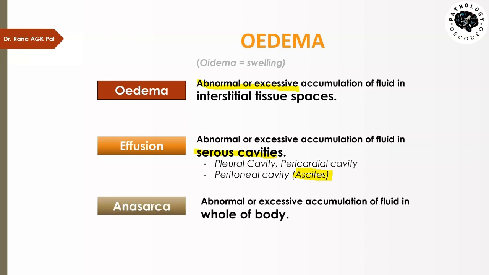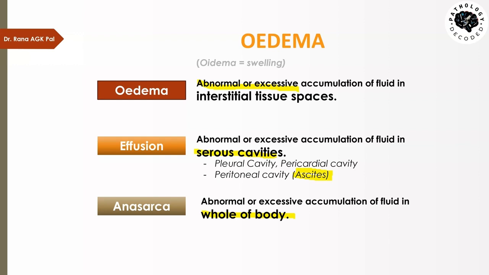And finally, we have got another term which is called anasarca. It is abnormal or excessive accumulation of fluid in the whole of the body. So edema could be localized, but when it is generalized and the fluid accumulates in the whole of the body, then it is called anasarca. So these are the few terms which are related to edema.